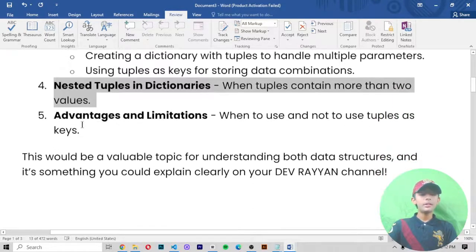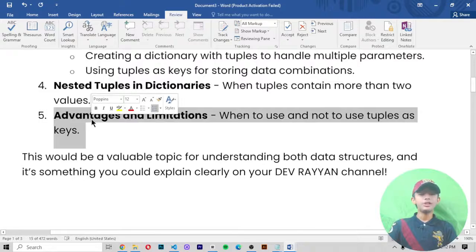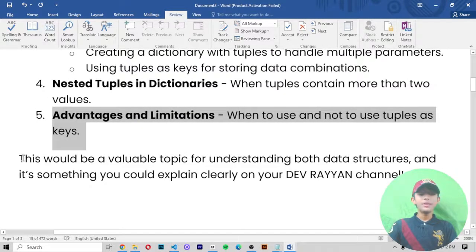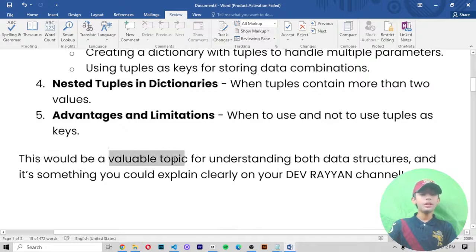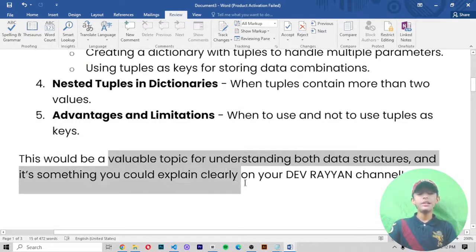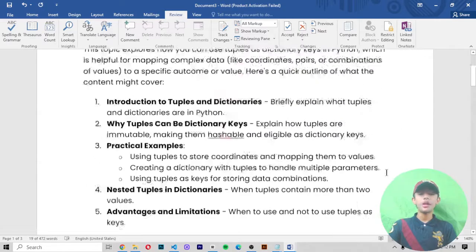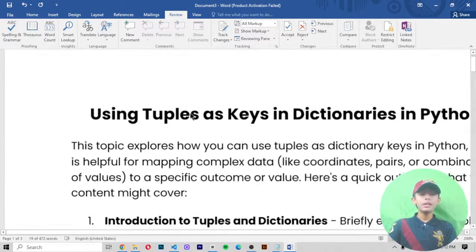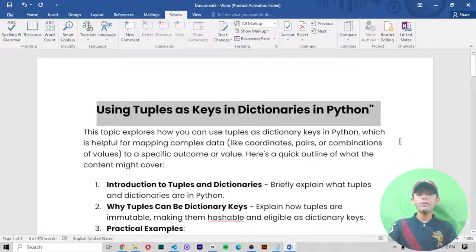Number 5 is advantages and limitations: when to use and not to use tuples as a key. This will be a valuable topic for understanding both data structures, and it's something you could explain clearly on your Rayyan channel. Okay, using tuples as keys in dictionaries in Python, I told you about it.